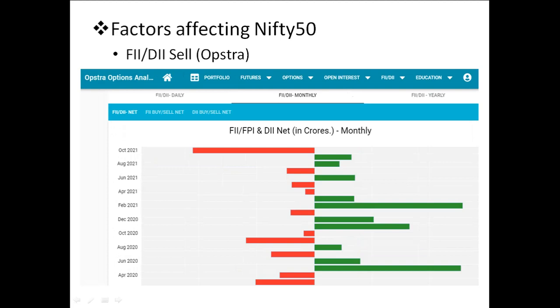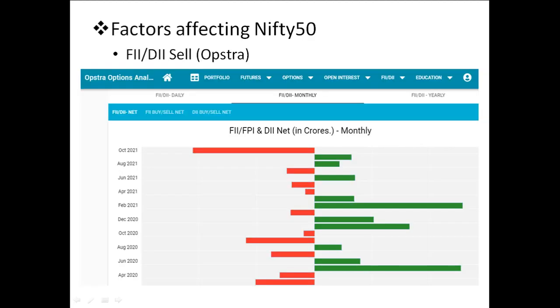And this is the monthly chart of the buy and sell done by FIIs and DIIs in crores. Here as well we can see that compared to last month, the sell volume is very high, and the volume of buy is very less, not at all there in this October, and a very huge sell has happened. That is another main reason for this particular drop.